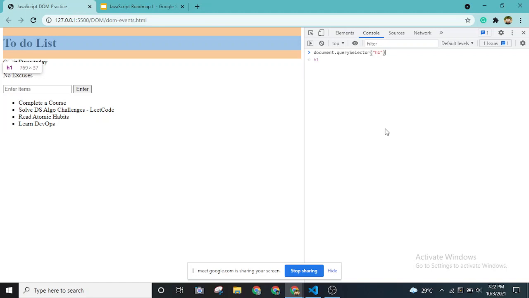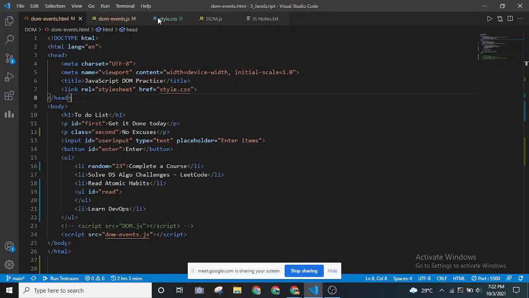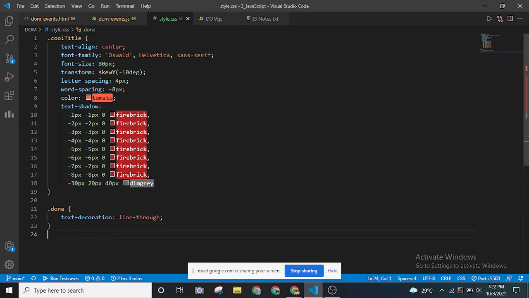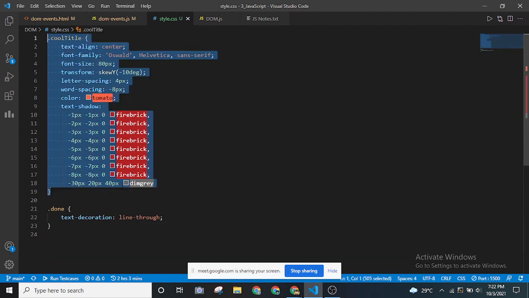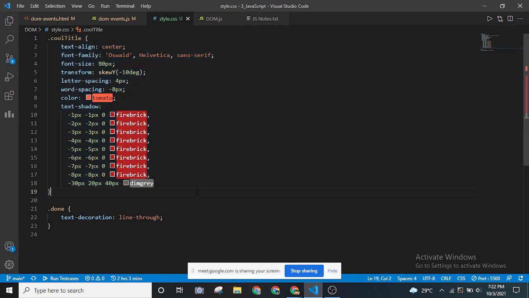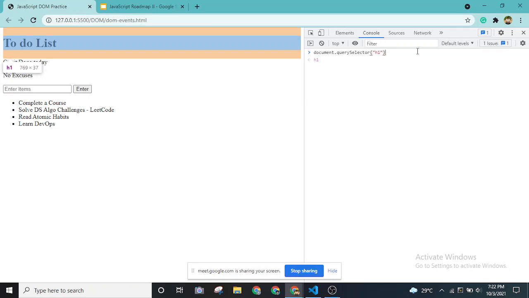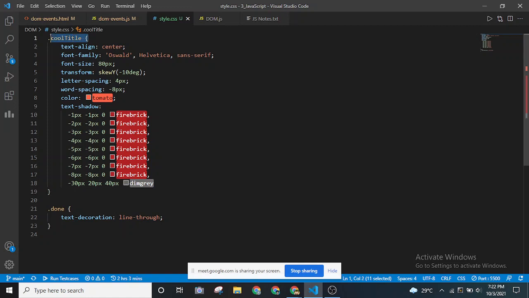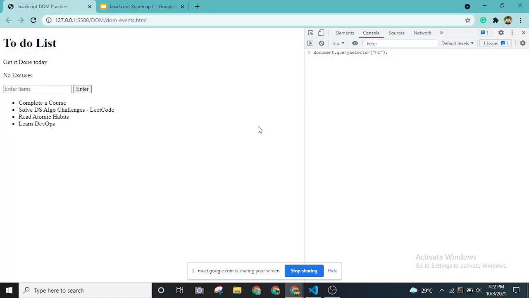So let's say I want to add this CSS. In this CSS, as you can see, I have added a style which will kind of change the text itself. Okay, this is this part over here, cool title. This is what it will do. Okay, this first style, let me try to add it and show it to you how kind of nice it is. Okay, so that is a class, right? So this cool title is a class because I have added a dot in front of it. In CSS, if you put a dot before a name, it is a class, right?